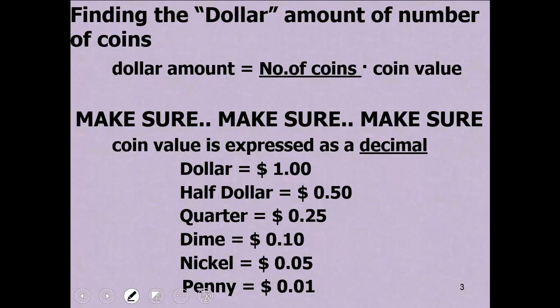Whenever you find the dollar amount of coins, it's like finding the pure amount of alcohol or solution, like we did the day before. Dollar amount is equal to the number of coins times the value of the coin. Make sure you express your coins in decimal form so your decimal ends up in the right place. A dollar is 1.0, a half dollar is 0.5, a quarter is 0.25, dimes 0.10, nickels 0.05, and a penny is 0.01. Just make sure you're using the correct value.